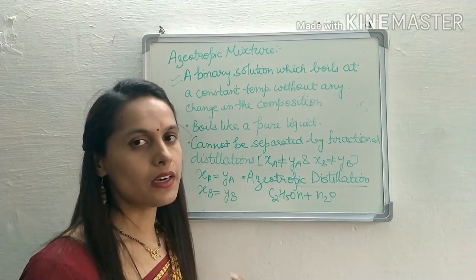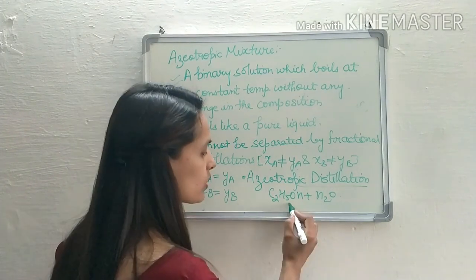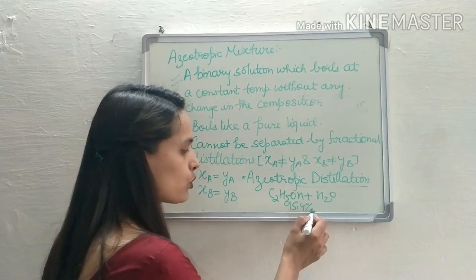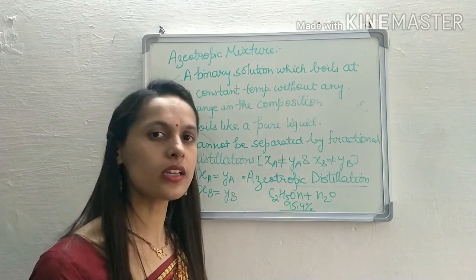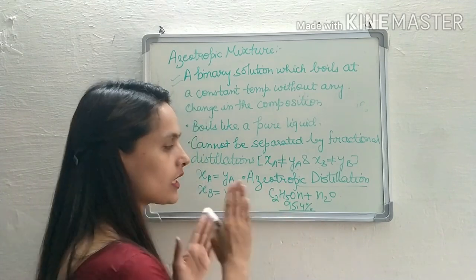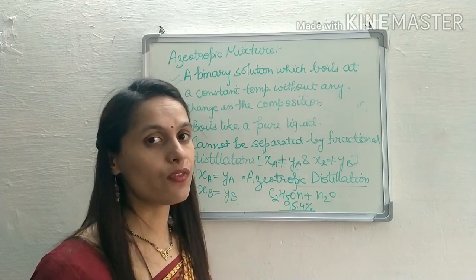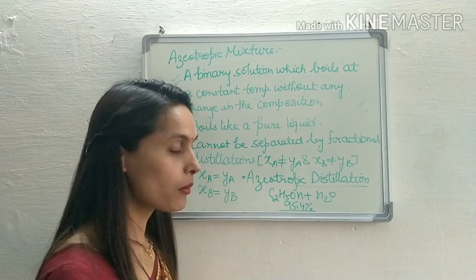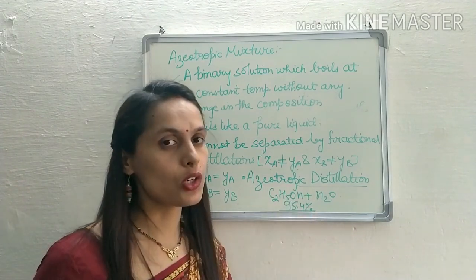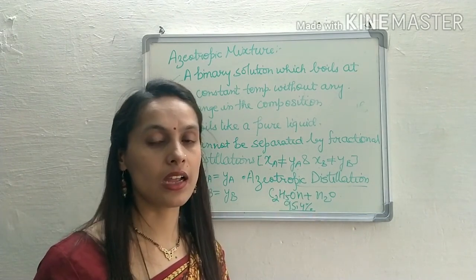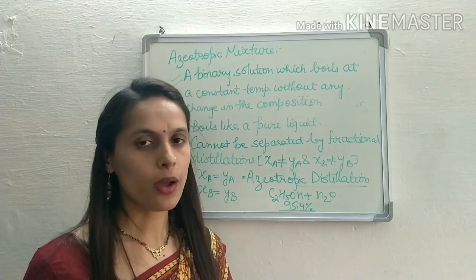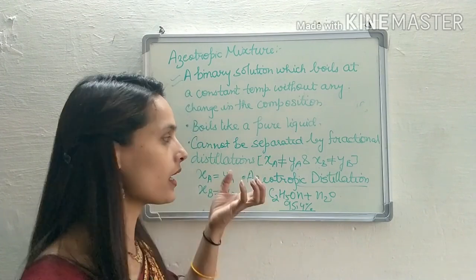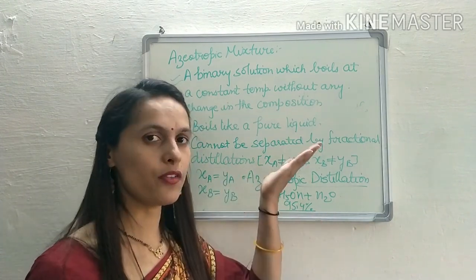So I'll concentrate it by fractional distillation. Up to 95.4% I succeeded, meaning up to 95.4% I got the concentrated ethanol. But after 95.4% the mixture behaved like an ideal azeotropic mixture, and if it behaves like an azeotropic mixture, now I cannot separate this composition with the help of fractional distillation.